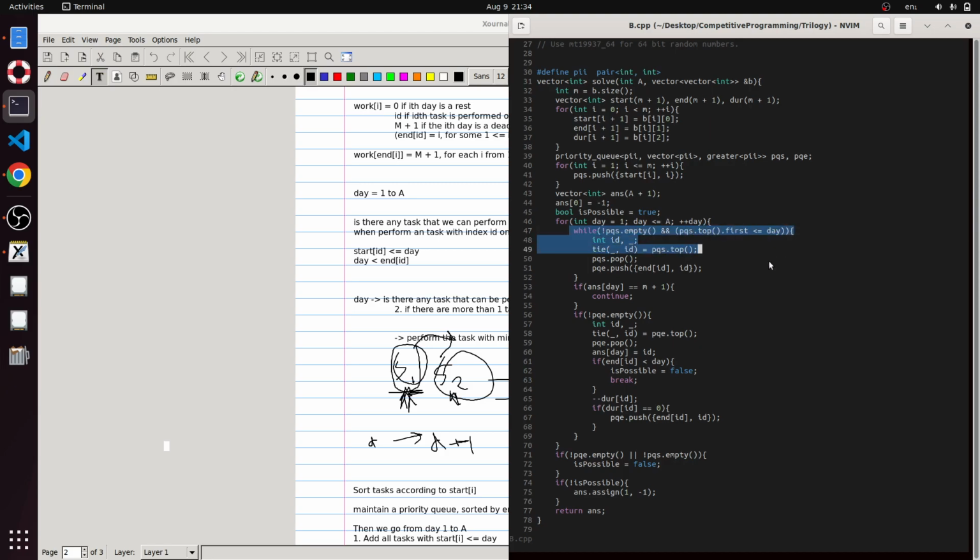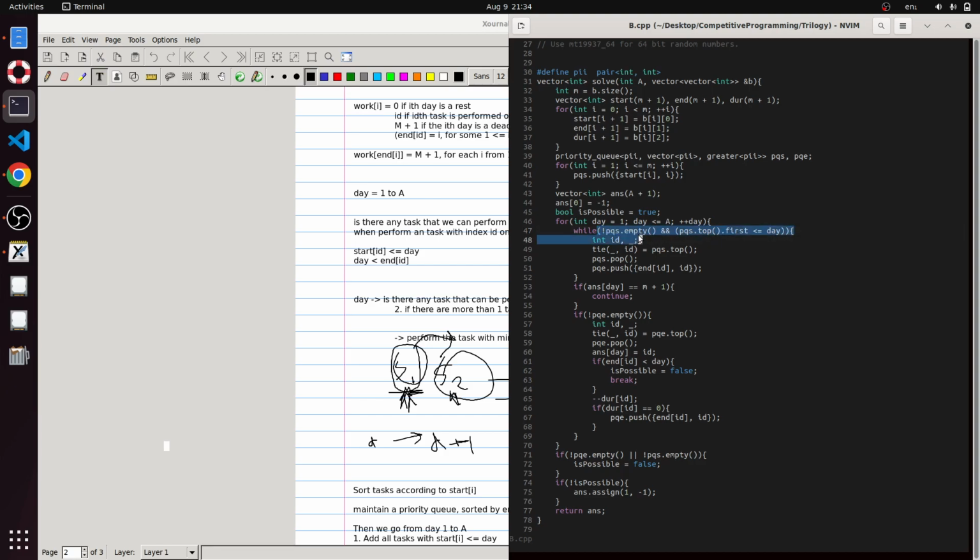Now, what this line of code does is: while the priority queue of start, this pair start day of I and I, is not empty, you can see over here that it's a minimum priority queue. So the top of this queue will have the task with the minimum start day, which starts earliest.